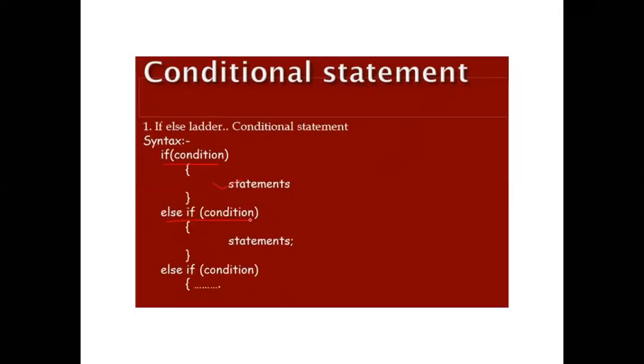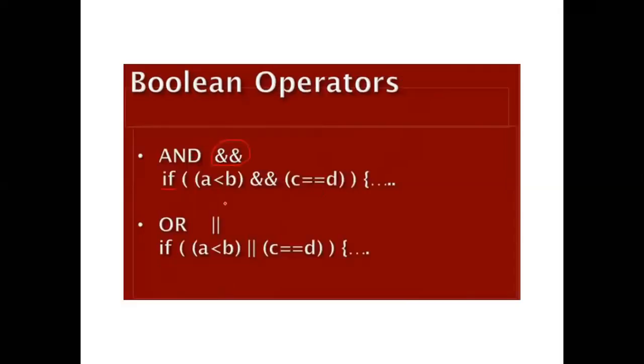If there are more conditions, then you can use this if, then else, and at the end else. So this is the if else ladder: more conditions, if, then else if, like that, and then at the end else. This is called the if else ladder. If a number of conditions arise, then we use this type of conditional statement.